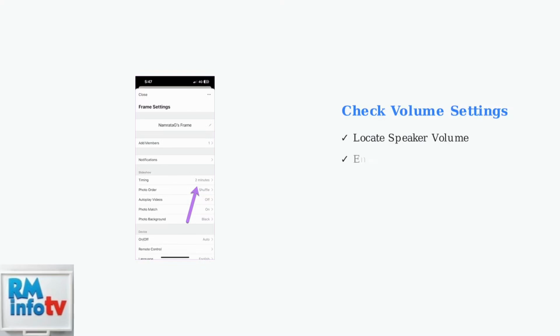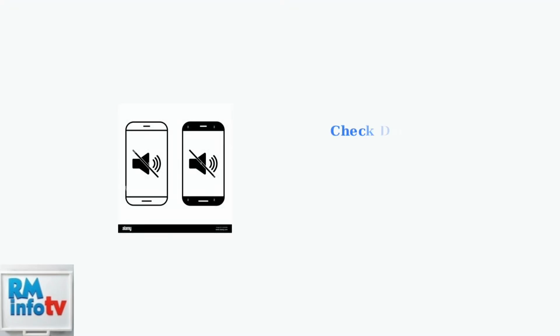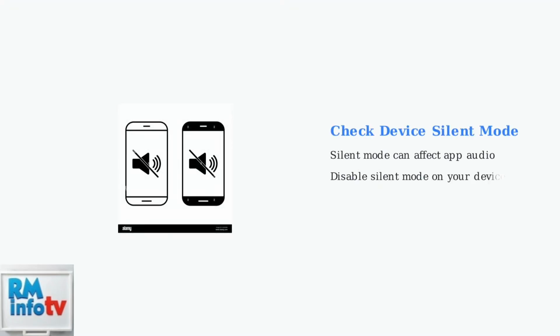Open the app and select your specific frame. First, check that the volume is not muted within the Aura app settings. Look for the speaker volume option and ensure the volume icon is not crossed out. Also confirm that your phone or tablet is not on silent mode, as this can affect the app's audio output when controlling your frame remotely.